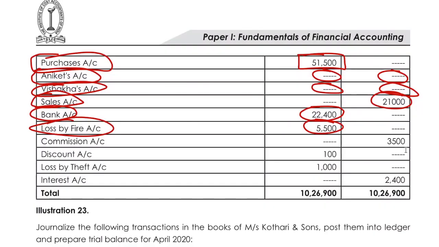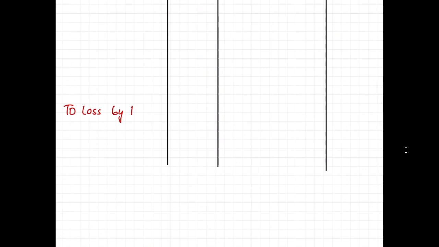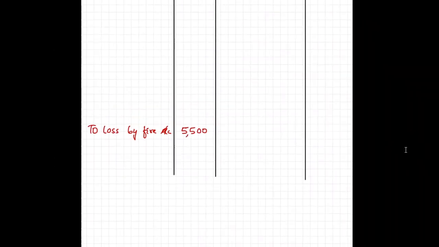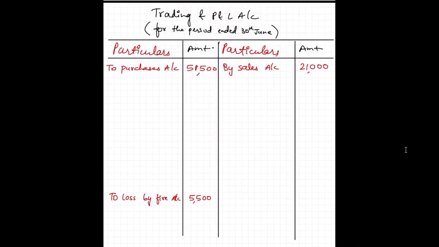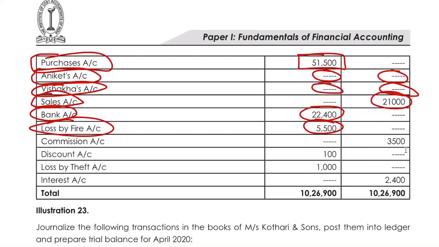It is at 5,500. So where will it go? Obviously to my profit and loss account. Loss by fire account 5,500. I have written it down in the trading and P&L because it is a part of my P&L account and not the trading account. So on the top we will have all the trading account entries and at the bottom we will have the P&L entries.